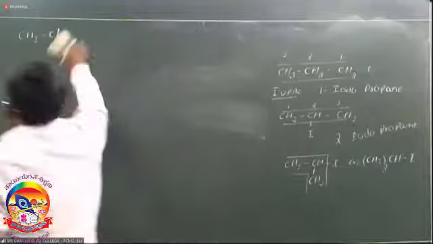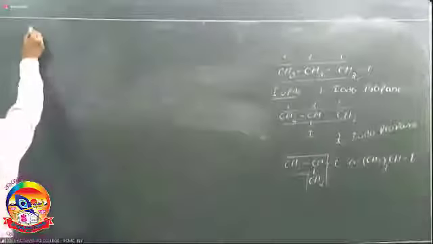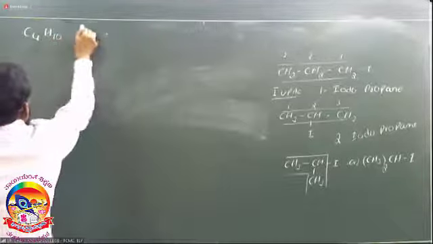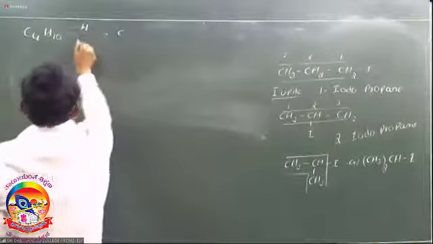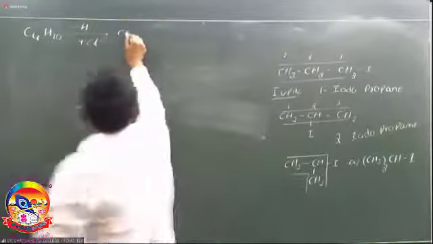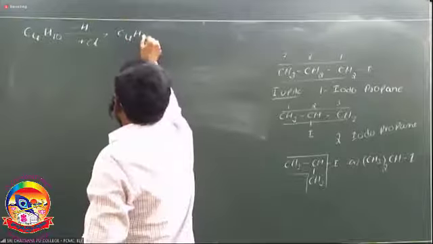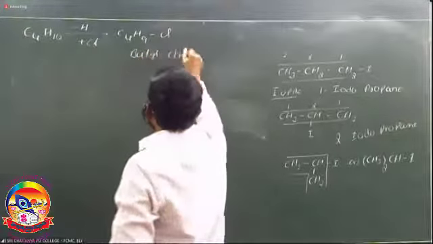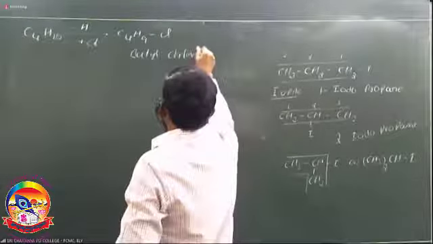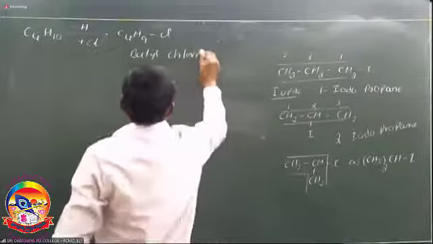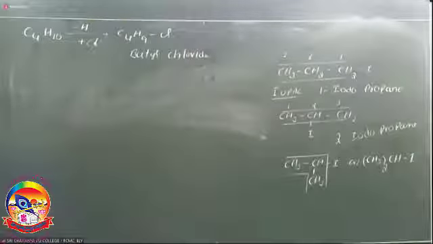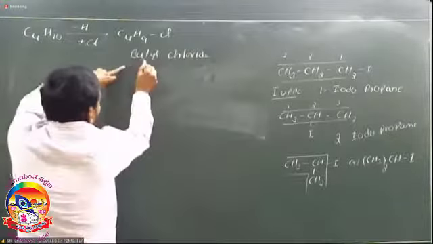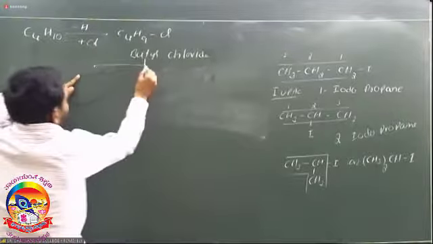Next one, butane. What is the formula for butane? C4H10 is butane. In butane, one of the hydrogens is replaced by a halogen. Here we take Cl, so it is C4H9Cl. Commonly it is called butyl chloride. Propyl halides are two types, N-propyl and isopropyl. In case of butyl, butyls are four types.